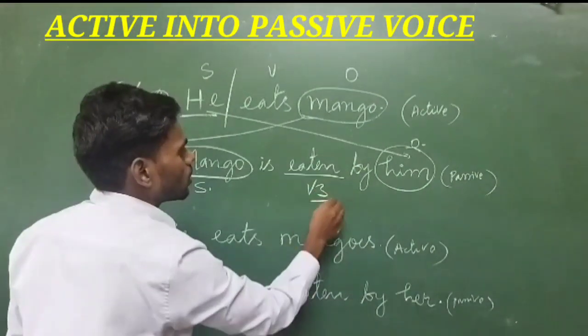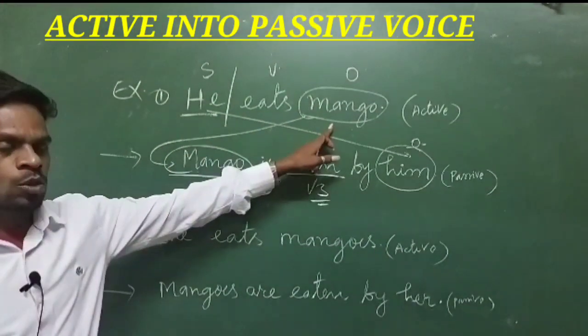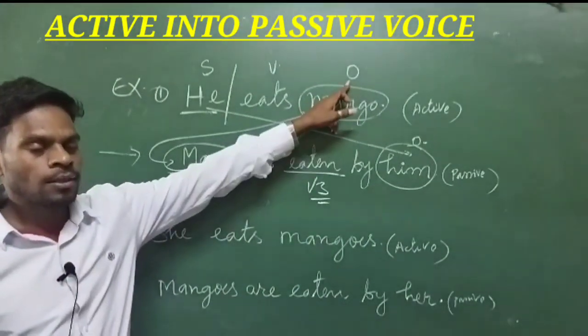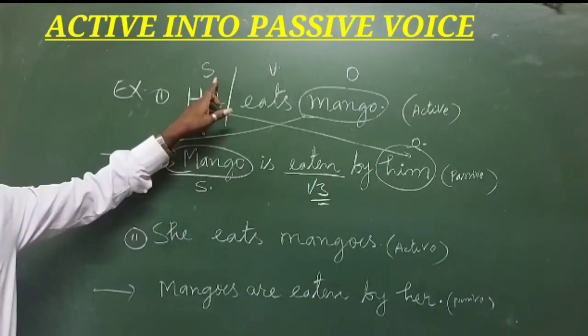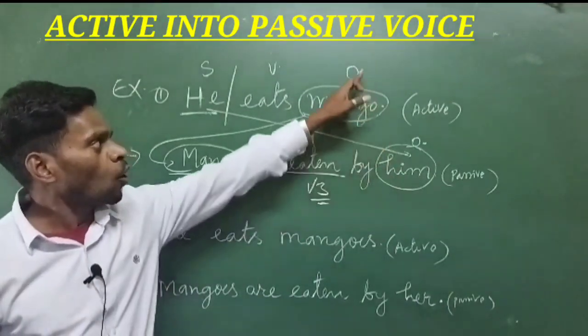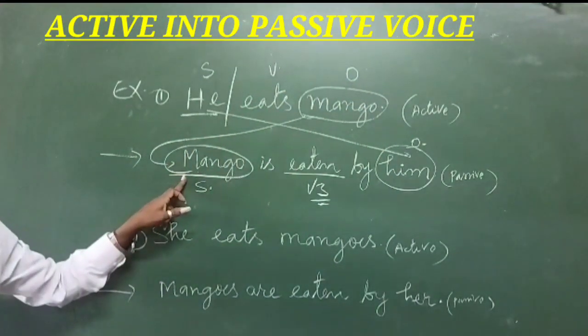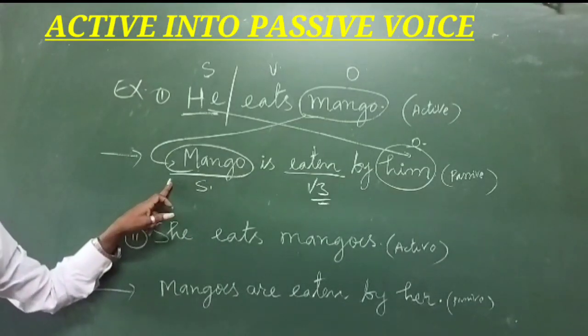This is the V3 form. So now he eats mango. So mango is the object and he is the subject. So as a rule, subject becomes the object and object becomes the subject. That's why object is brought in the place of subject.